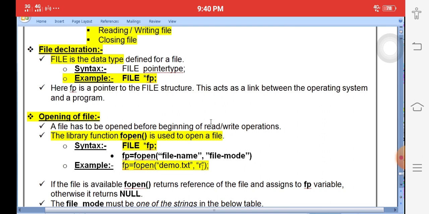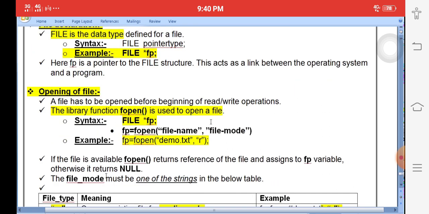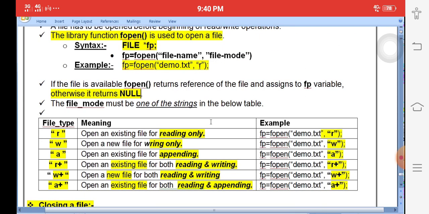Read mode means we need to read the data. The file must already exist. If the file is not available, then it returns NULL. Okay, so what are the modes available? File modes. This is the file mode. R is called reading. W means writing. A means appending.